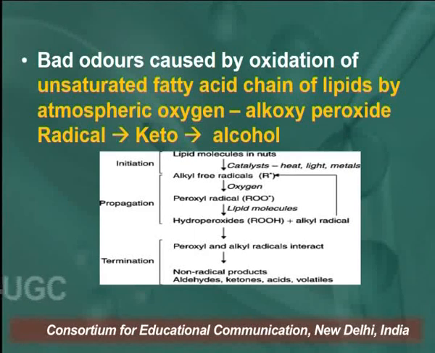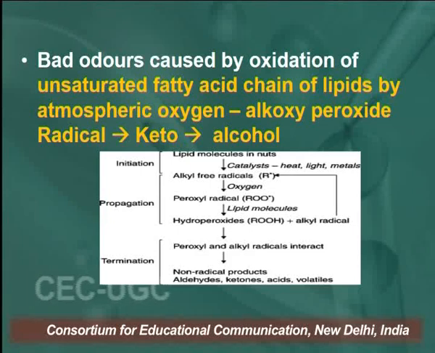So bad odor is caused by the oxidation of unsaturated fatty acid chains of lipids by atmospheric oxidation. During the oxidation we get alkoxy peroxide radicals. That alkoxy peroxide converts into a keto compound and then finally alcohol. So this is the method you are looking at on the screen. There is chain initiation, chain propagation and chain termination. So a free radical mechanism takes place, and finally in the chain radical reaction we get aldehydes, ketones and alcohols.